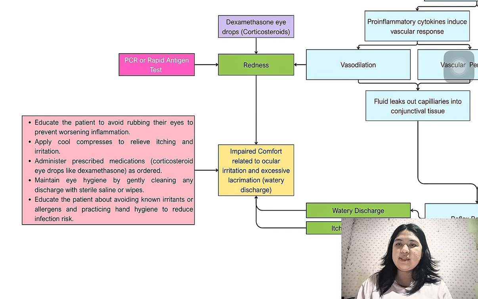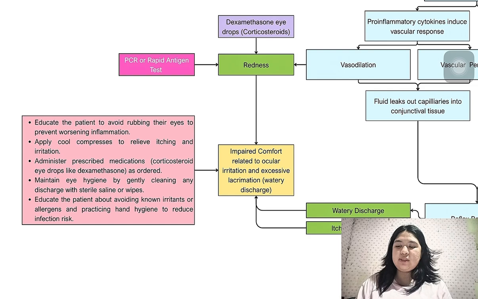So these signs and symptoms can be present in viral conjunctivitis. A nursing diagnosis such as impaired comfort related to ocular irritation and excessive lacrimation or watery discharge can be made.